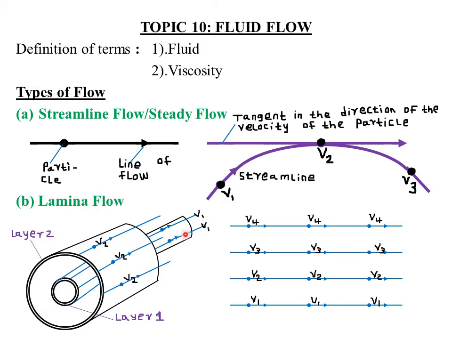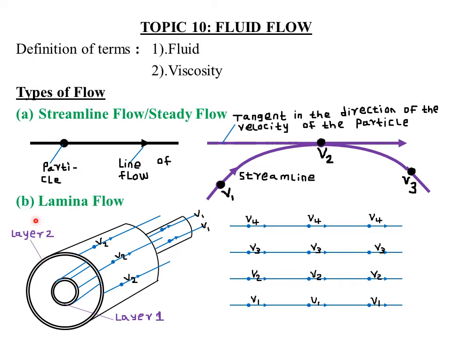So for a laminar flow to occur, we must have different layers such that the particles in the first layer have velocities which are different from the particles in the second layer, or the velocity of the particles in the first layer is similar or identical to the velocity of the particles in the second layer.